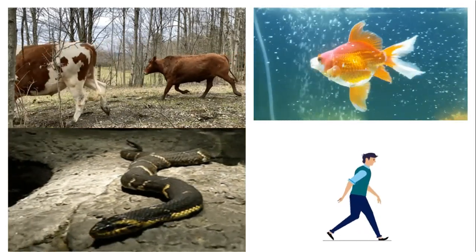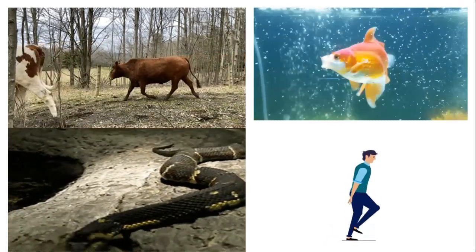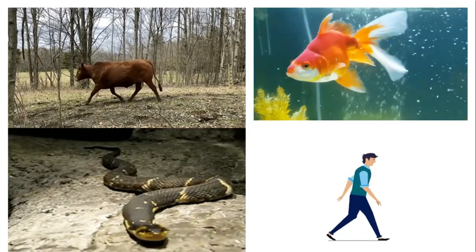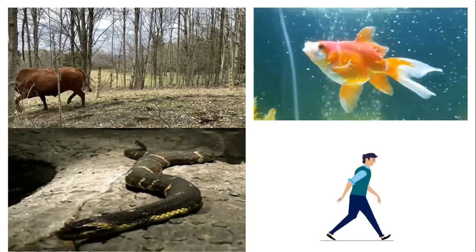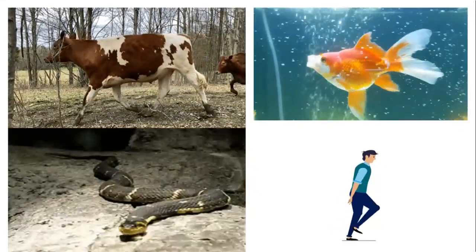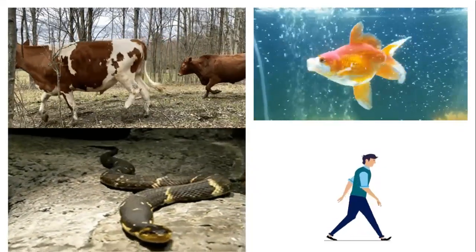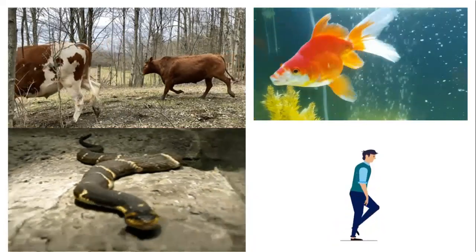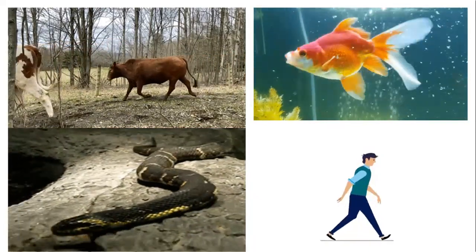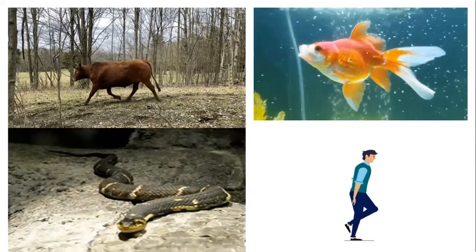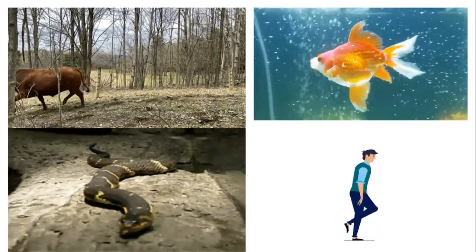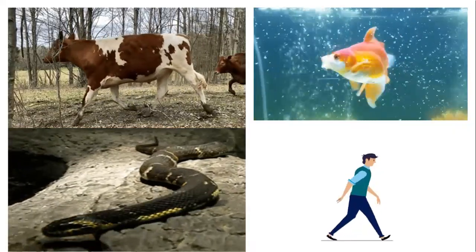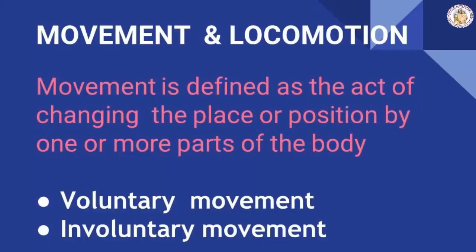First, the cow uses legs to walk, while snakes use the whole body to crawl. Fishes use fins to swim. The human uses legs to walk. So walking, crawling, flying and swimming are only a few ways in which animals move from one place to another place.